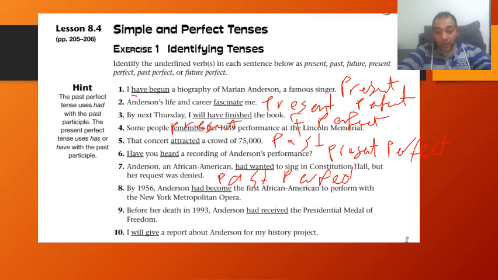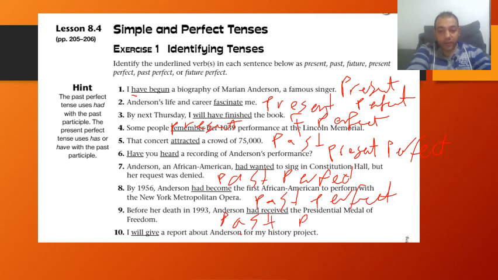So had become, also past perfect. Good. Number 9. Before her death in 1993, Anderson had received the Presidential Medal of Freedom. Had and past participle, so it's also past perfect.